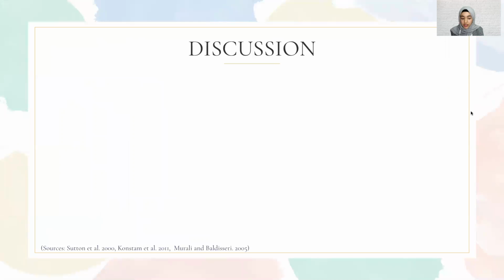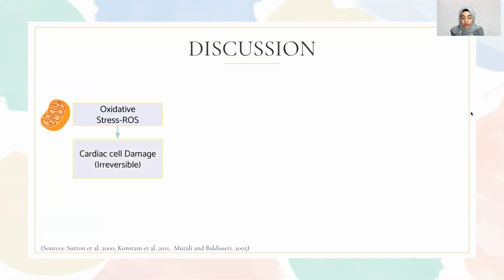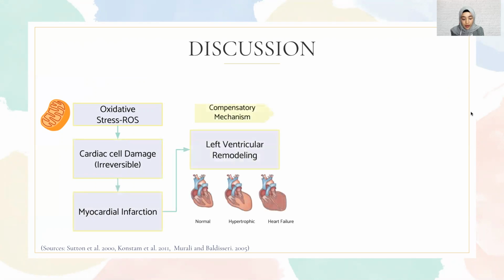Moving on to the discussion. First of all, doxorubicin-induced cardiotoxicity is strongly linked to an increase in cardiac reactive oxygen species by targeting the mitochondria in the heart, leading to extensive oxidative damage to myocardial cells. The irreversible loss of myocardium leads to myocardial infarction, which eventually leads to the left ventricular remodeling process, which occurs very rapidly in the immediate post-infarction period, within 1 to 2 days.